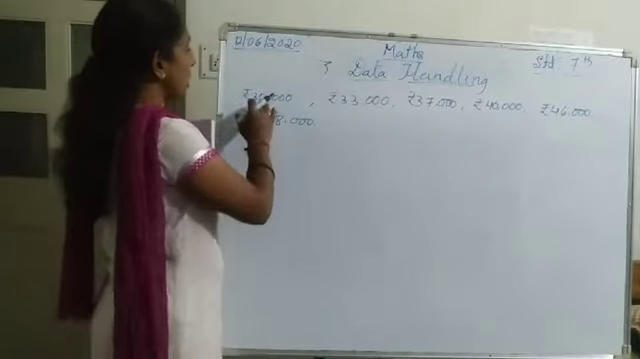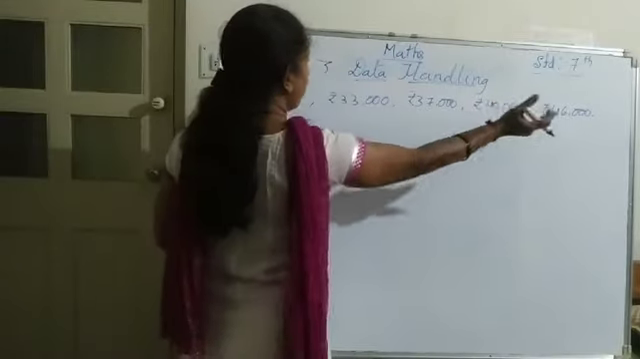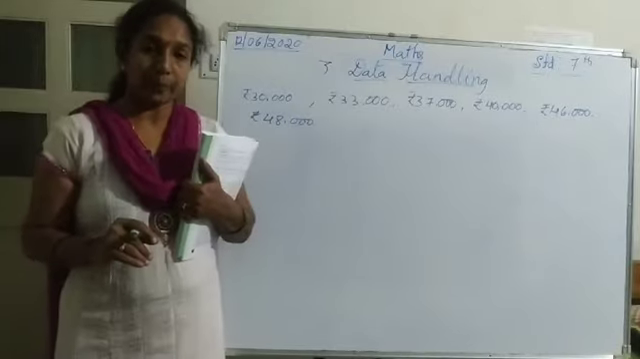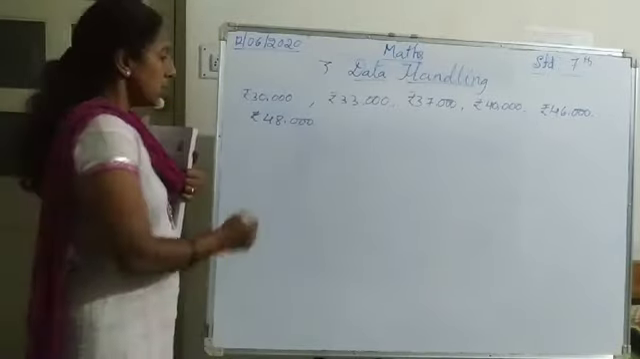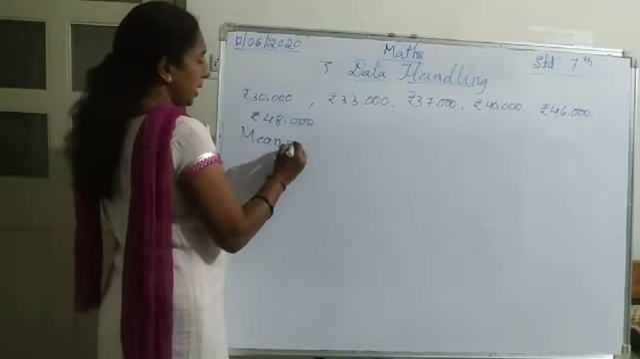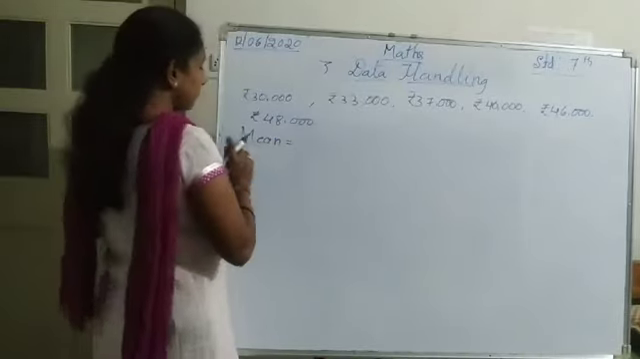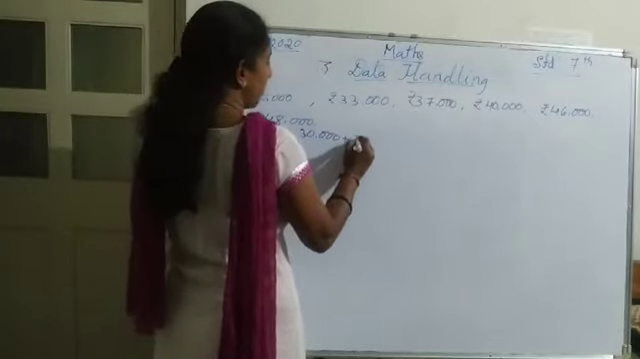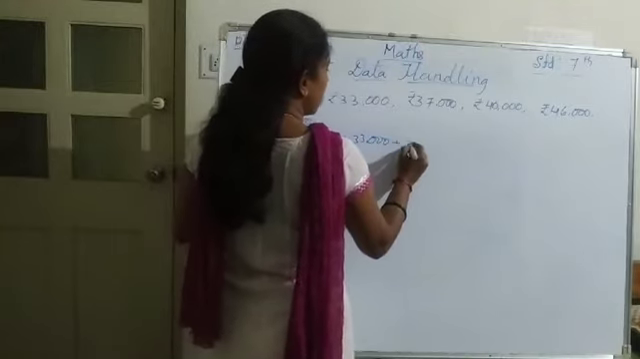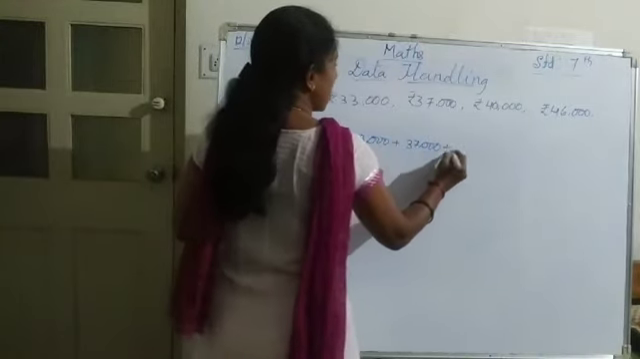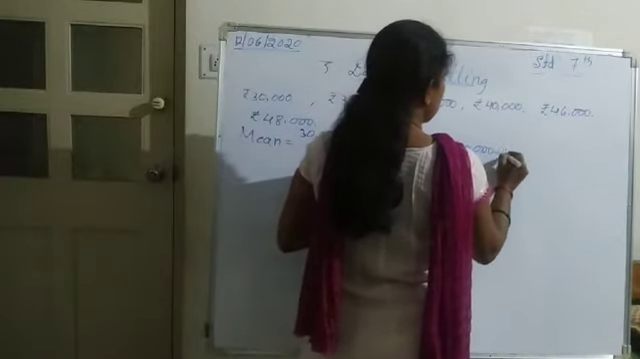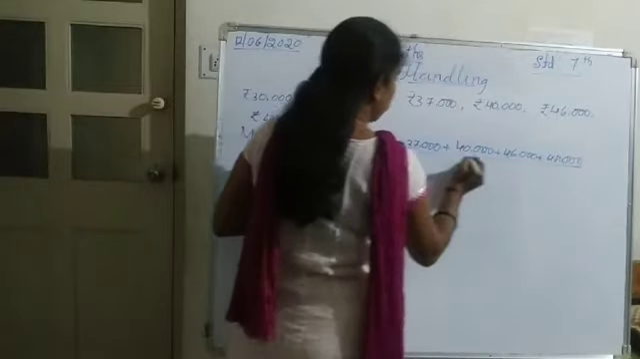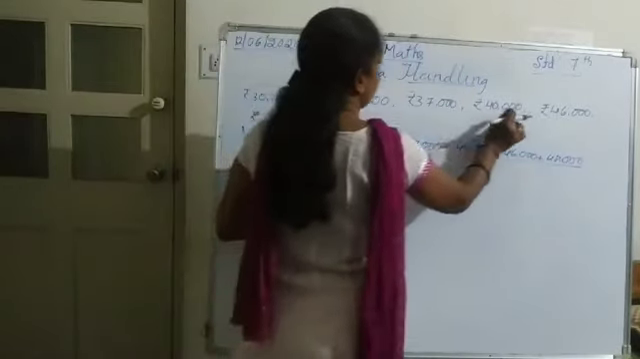One employee's salary is 30,000, then 33,000, 37,000, 40,000, 46,000 and 48,000. So these are the salaries of the 6 employees. Now I want to find the mean. To find the mean, I will add them: 30,000 plus 33,000 plus 37,000 plus 40,000 plus 46,000 plus 48,000, divided by how many? 1, 2, 3, 4, 5, 6.